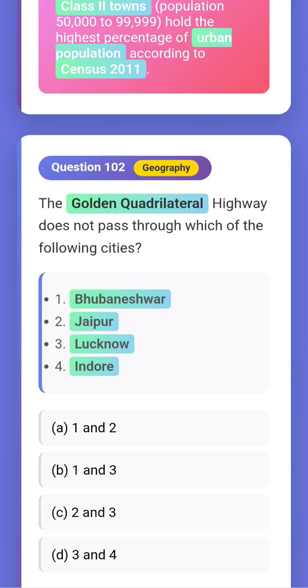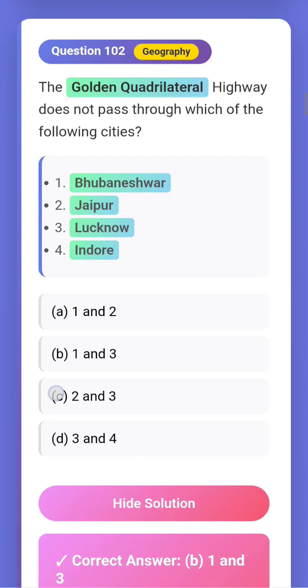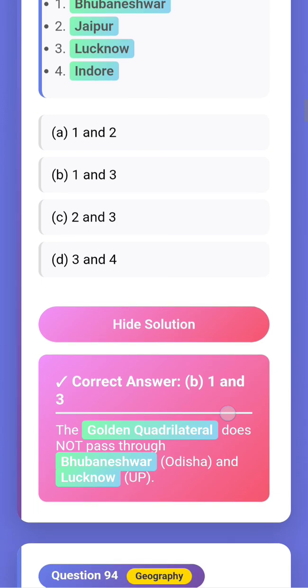Bhubaneswar is not on it, so one is in options A and B. Let us check Jaipur and Lucknow. Which of these are not in the golden quadrilateral? The answer is B, so it is 1 and 3, Bhubaneswar and Lucknow. The quadrilateral passes through Jaipur, but it doesn't pass through Lucknow.